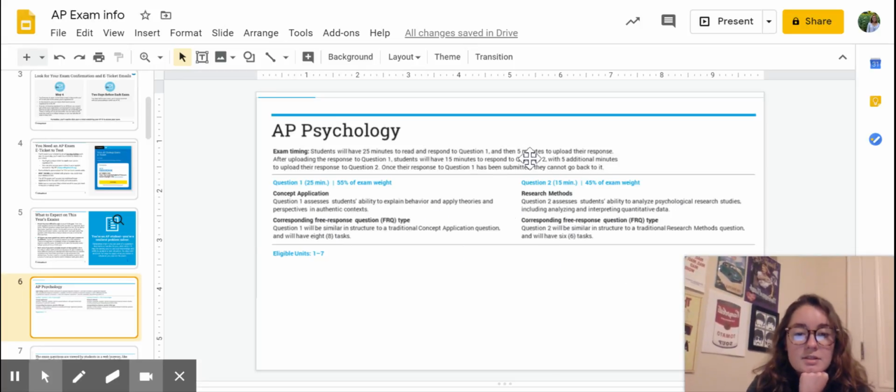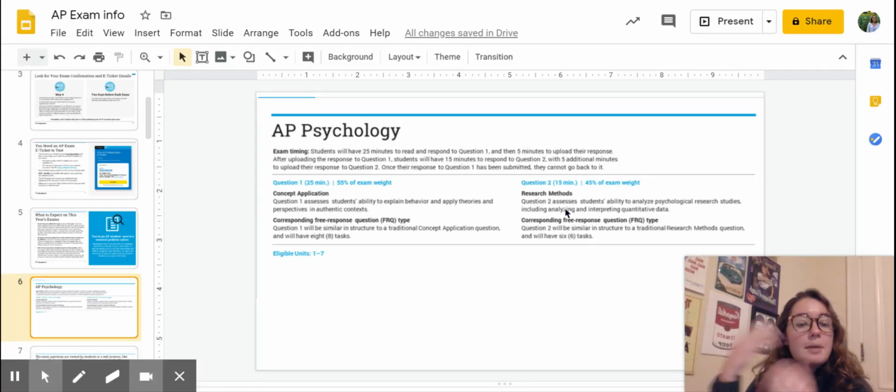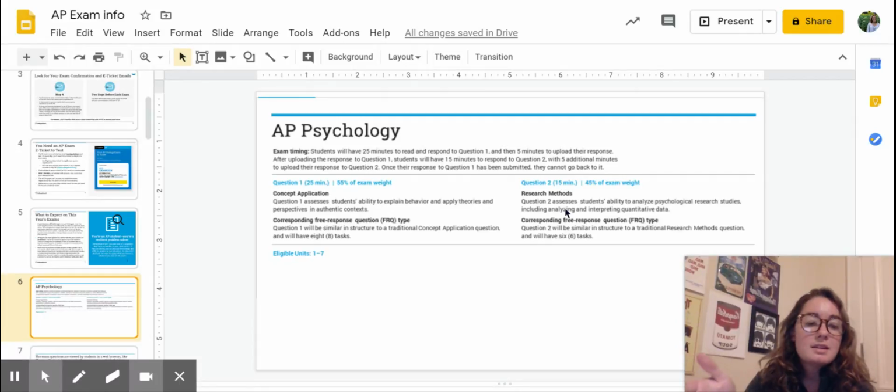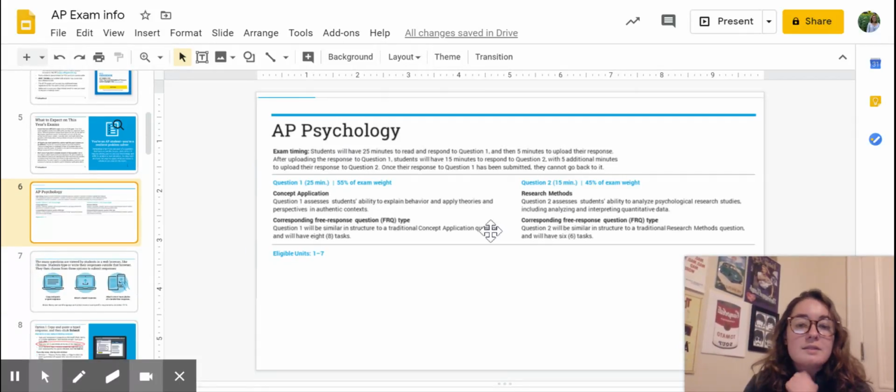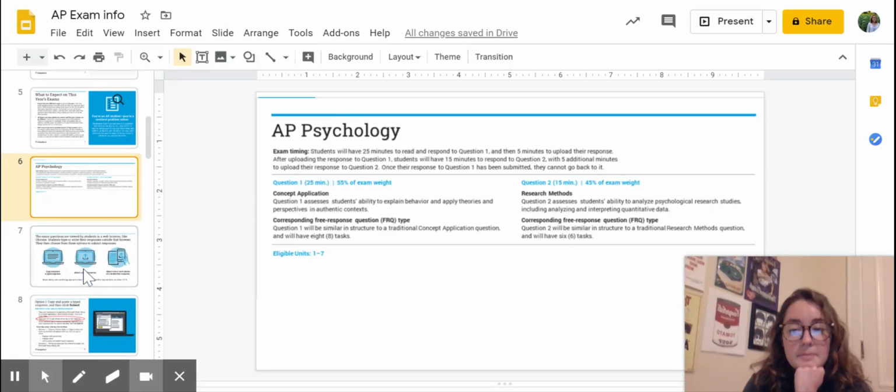And that is the research methods one, in which you should still be answering in full sentences. I shouldn't just see "one operational definition is that," or just the operational definition stated without a sentence. I should see, "the operational definition of the dependent variable is blah, blah, blah." So still answer in full sentences, even if it's not a formal thing like the concept application one.